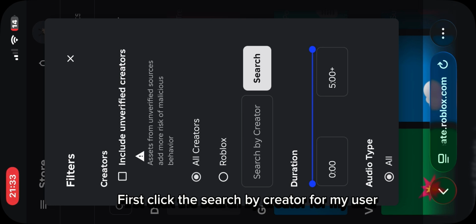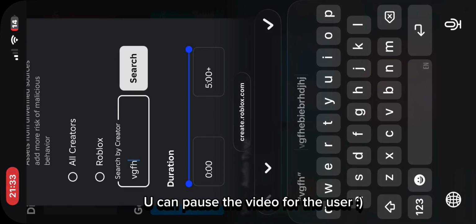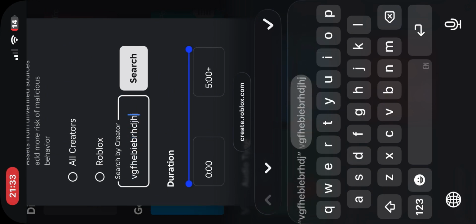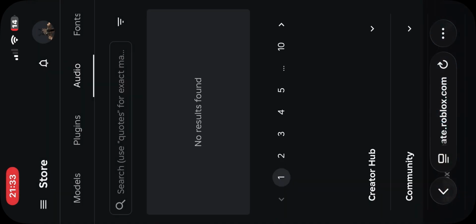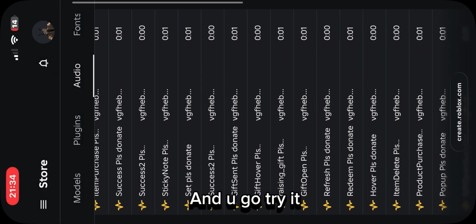First, click search by creator for my user. You can pause the video for the user, Smiley Face. There you go, now I have my sounds, PLS DONATE sounds. And you can go try it.